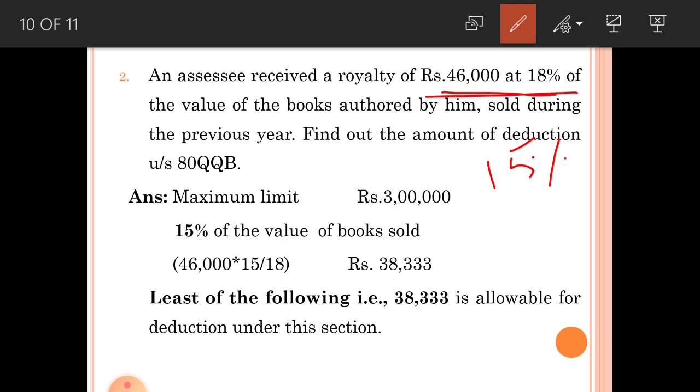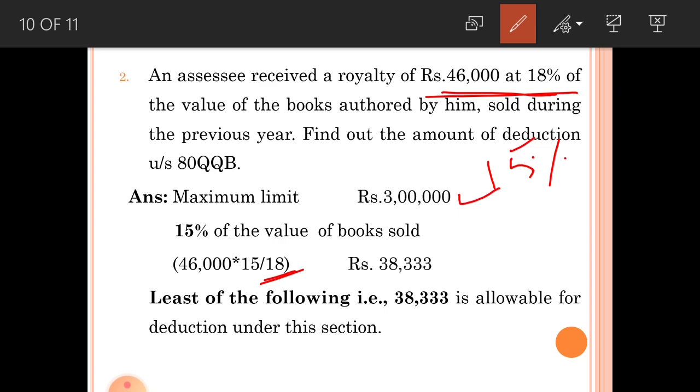So the amount of royalty deductible under this section is the maximum limit of 3 lakhs or 15% of the books sold during the previous year. Since 46,000 is 18% of the value of books sold, then you have to calculate 15%, that is 46,000 into 15% divided by 18%.